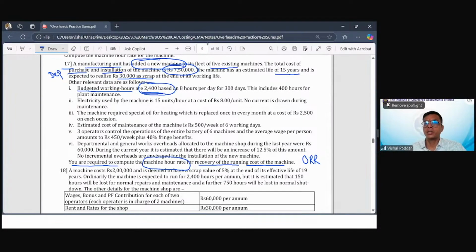Now, how have I budgeted these hours? Understand this practically. When I'm sitting to prepare the budget for the next year, I'll take the calendar of the next year, and the calendar will help me identify how many days would be a holiday. We all know a year is 365 days, correct? However, in 365, one of the days is your weekly off. Let us say it is Sunday, so in the entire year, all Sundays are out.